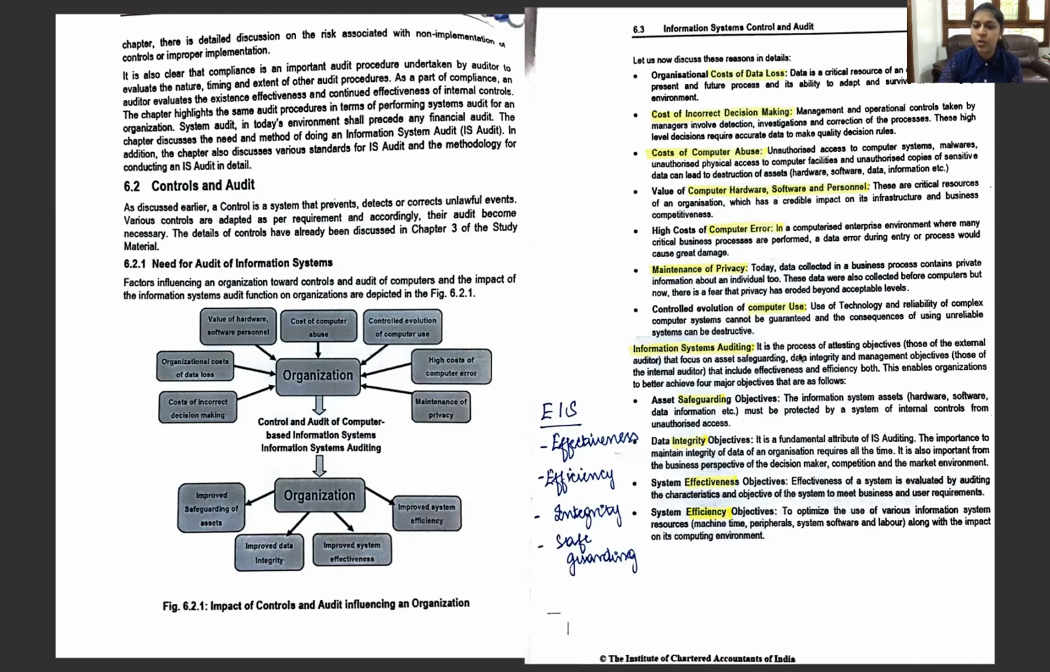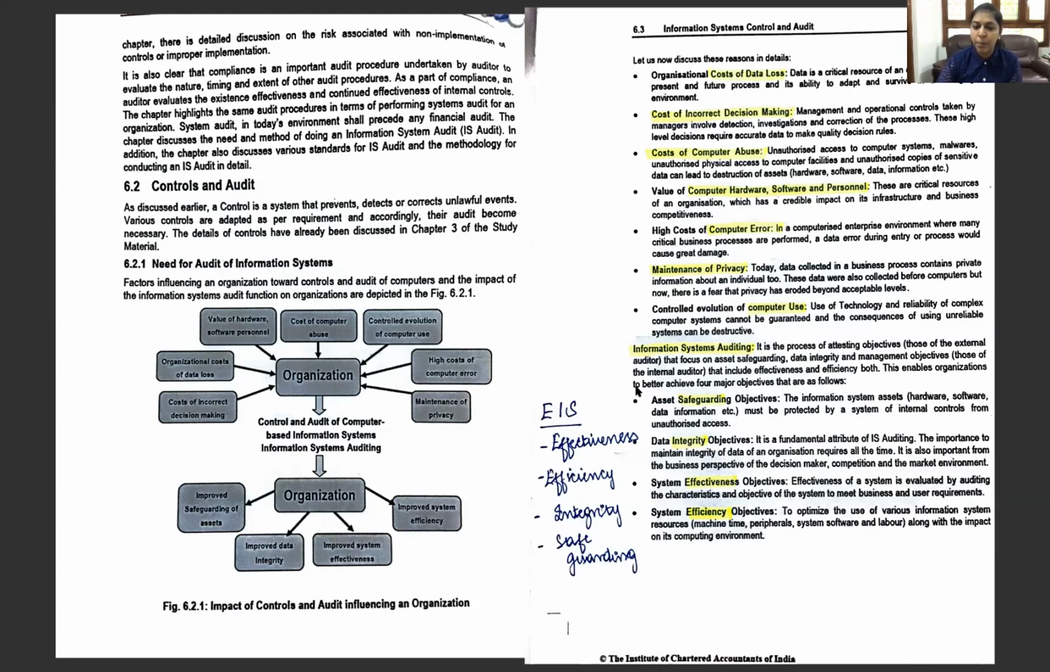Next, what is information system auditing? It's a process of attesting objectives. So audit itself is an attesting objective that focuses on asset safeguarding, data integrity, and management objectives. So attesting objectives, and it focuses on asset safeguarding, data integrity, and management objectives. So let us look at it in detail.